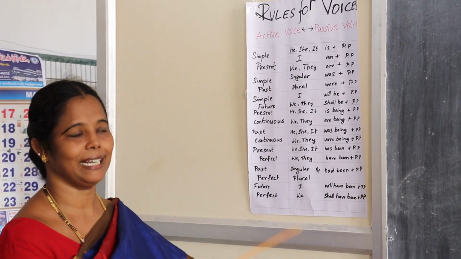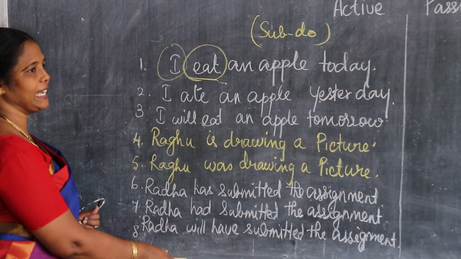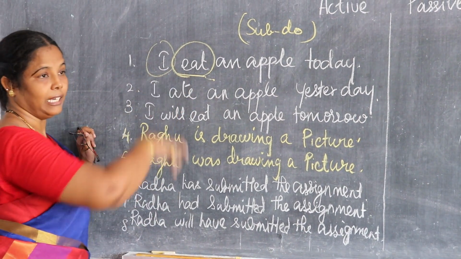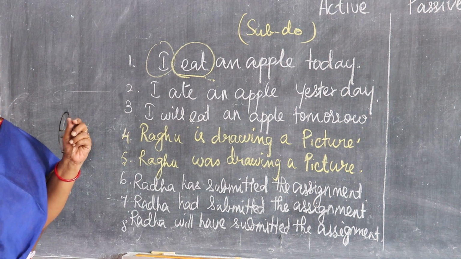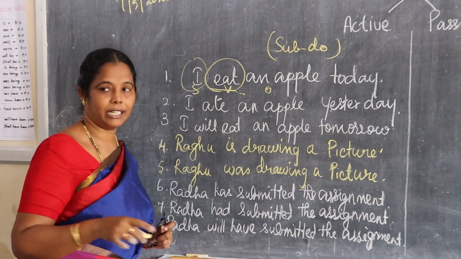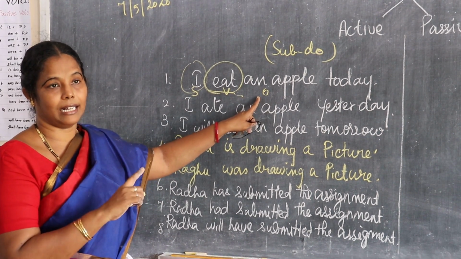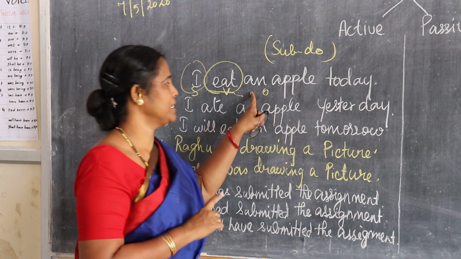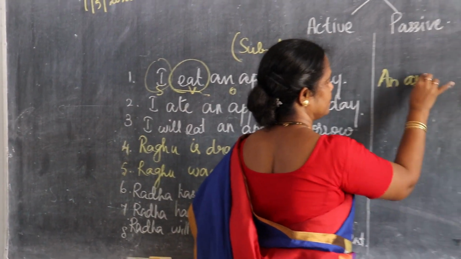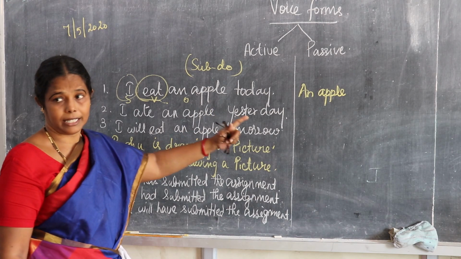Now, let me explain the example sentences. First one, I eat an apple. Eat is a simple present tense. Subject, verb and object. What I told you previously, an object should act like a subject. So here, what is the object? An apple. An apple is third person singular.